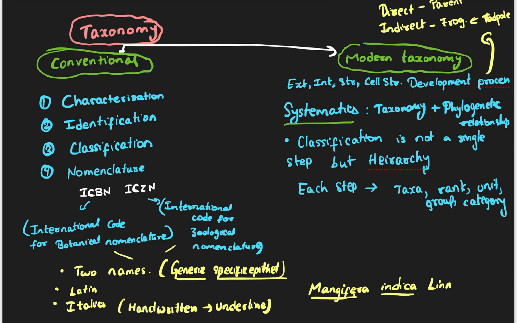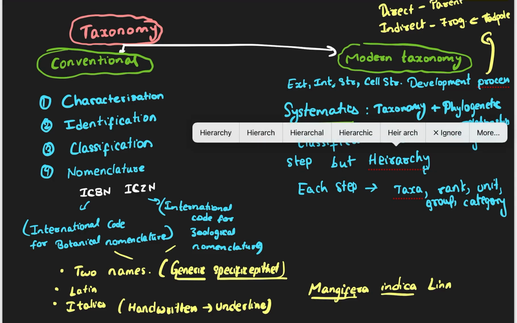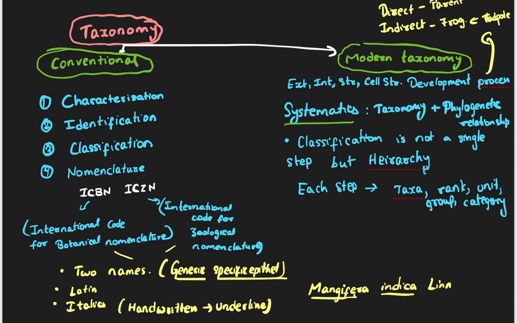So this is the meaning of hierarchy. Each step is called a taxa, and a rank, or a unit, or a group, or a category. So this is what we learned here.